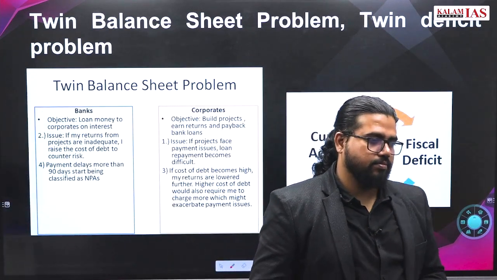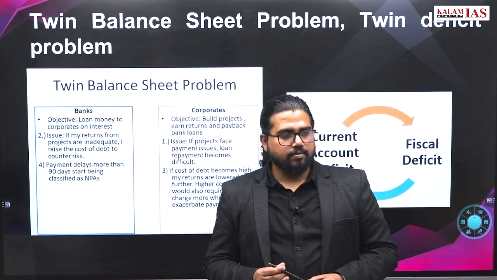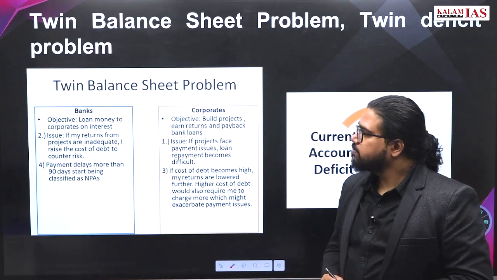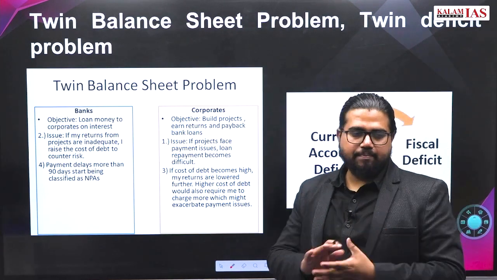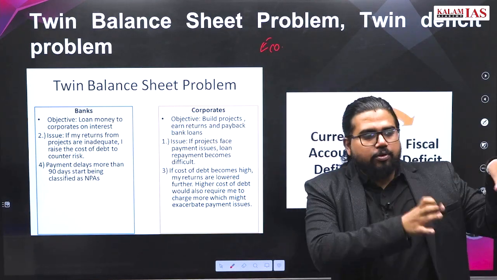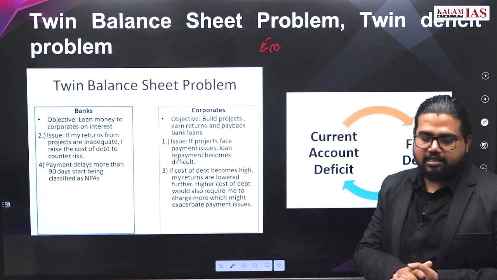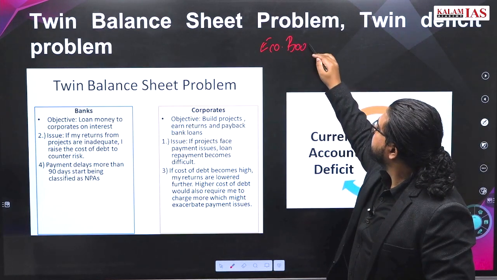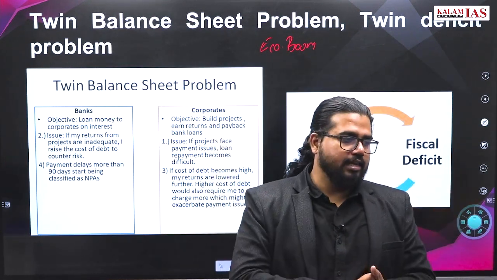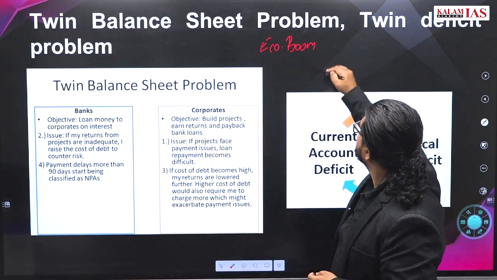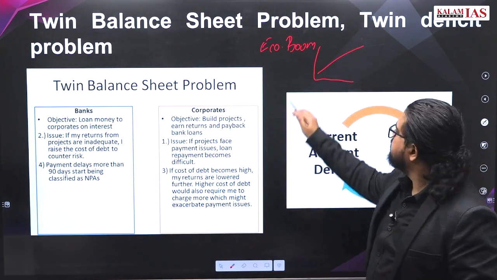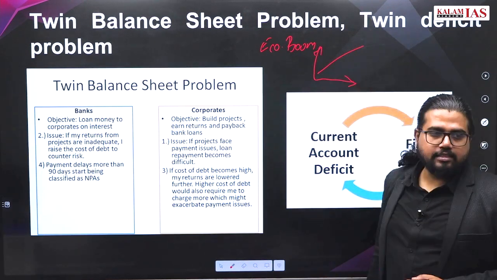During the post-global financial crisis, loans were given at very low cost, and a lot of capacity build-up happened. During this economic boom period, just before the global financial crisis, what happened? Expectations in the economy were too high. The economy was supposed to grow like this. Economic growth was supposed to be very high like this.